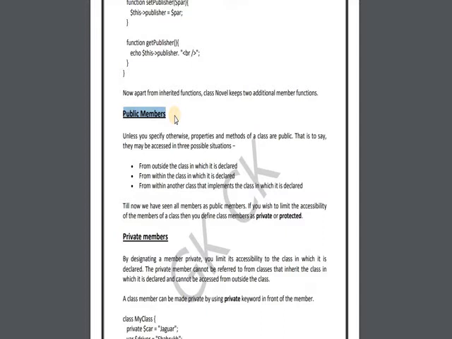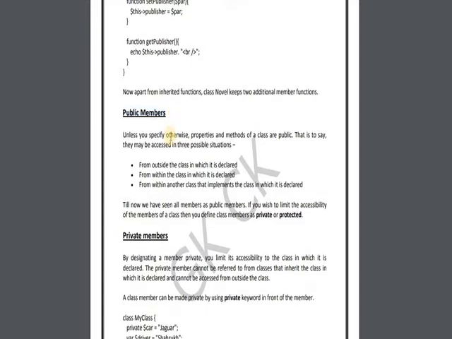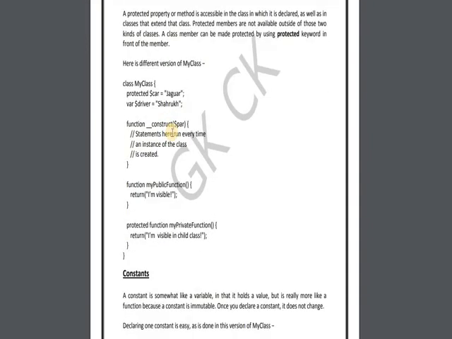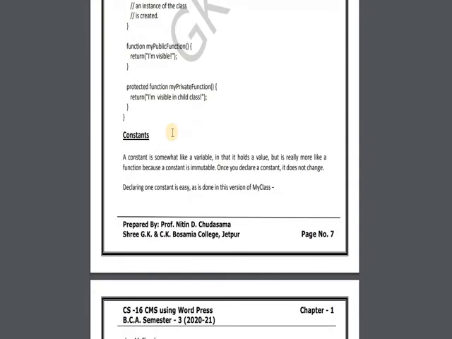There are three access modifiers: public, private and protected. Simple concept, just listen. By default all the member variables and member functions are public, so anyone can access them out of the scope, out of the class. During execution we can access a particular member function and member variable.